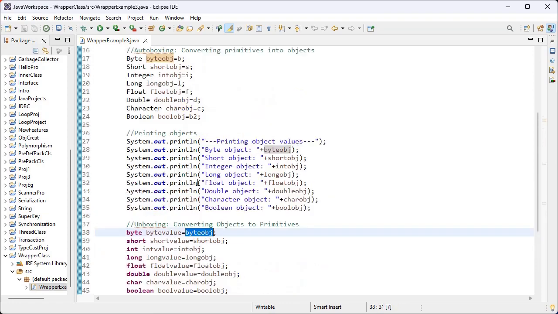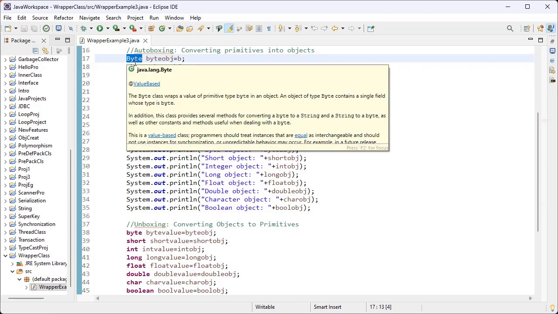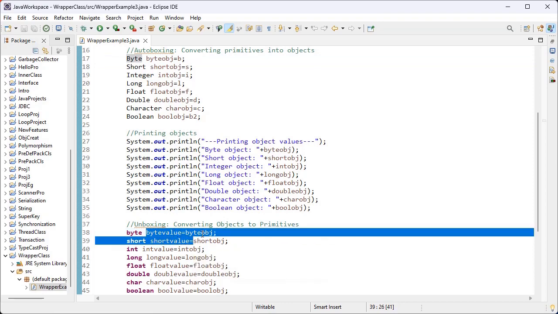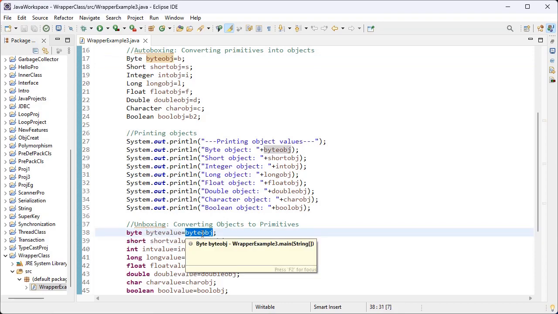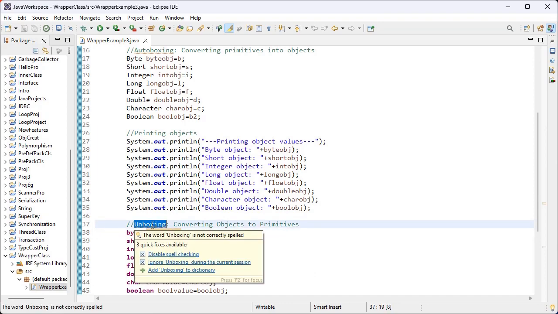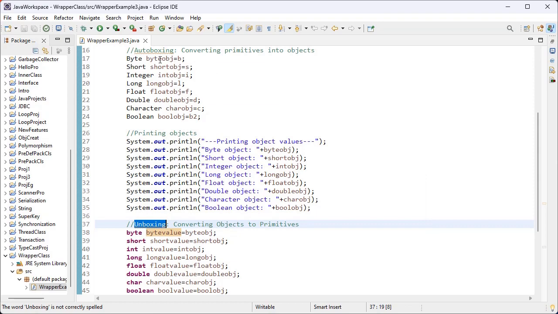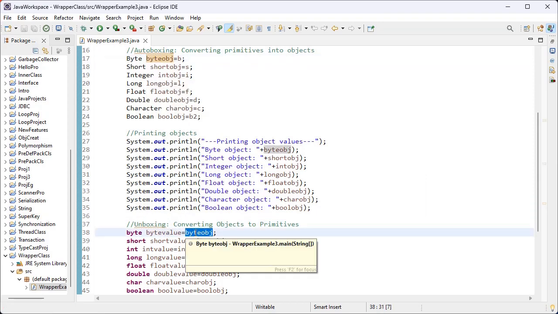Byte obj is what? The object for this Byte wrapper class. So here I try to convert the object into the primitives. That's why we call it unboxing. Autoboxing means conversion from primitive to objects. Unboxing means conversion from object into primitive data type.